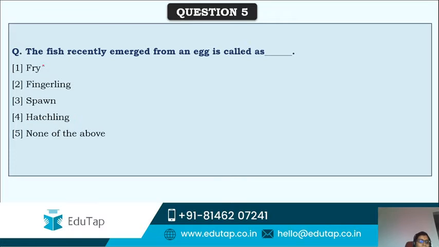Okay friends, let's get back to the session. The fish recently emerged from an egg is called as... Anyone? Smita is saying 4. Anyone else?